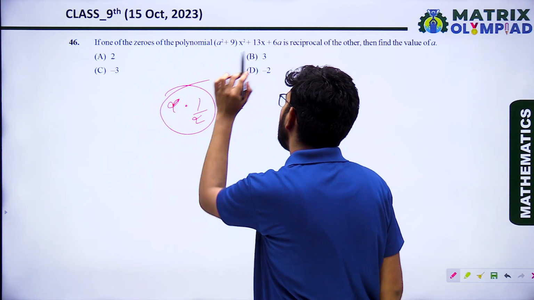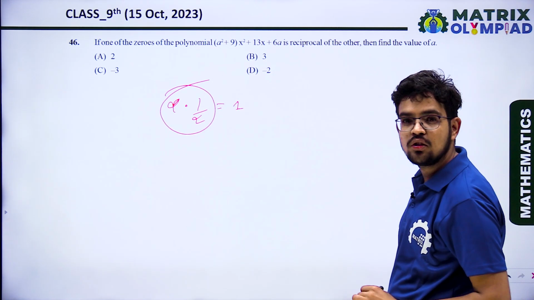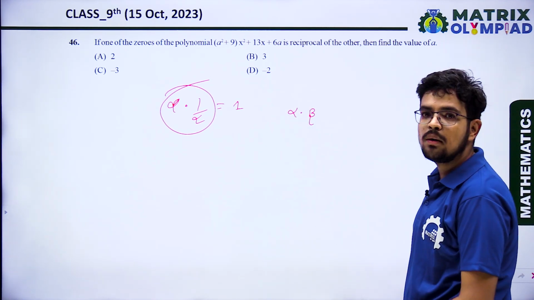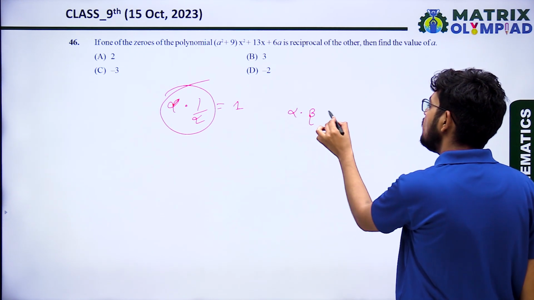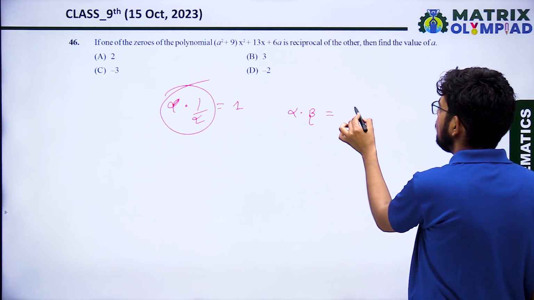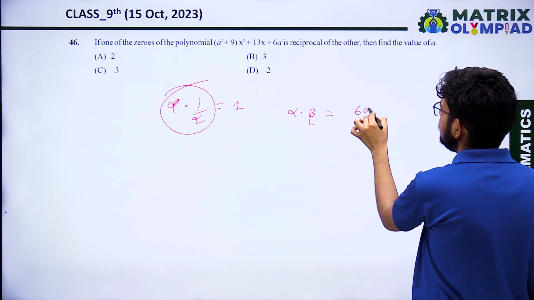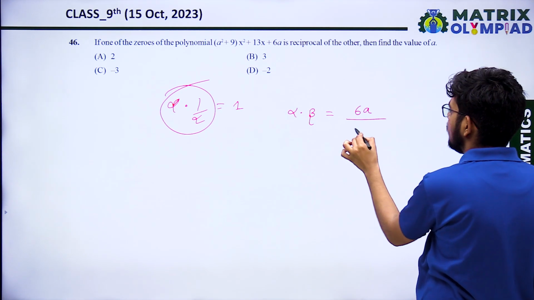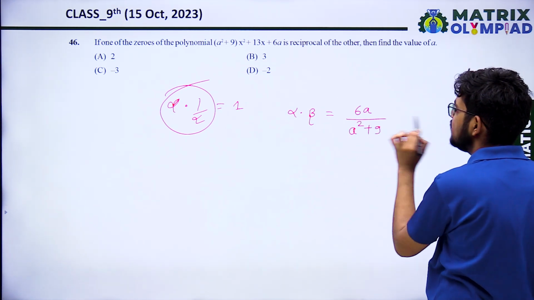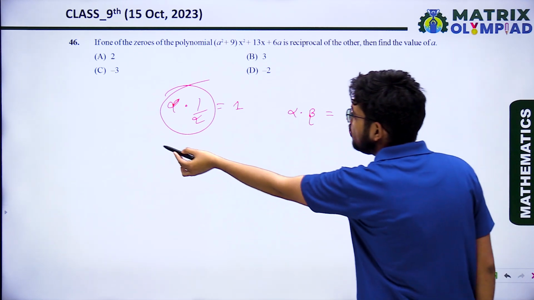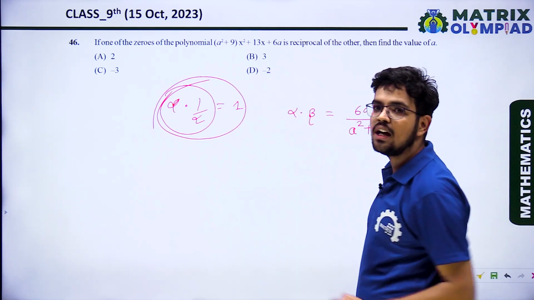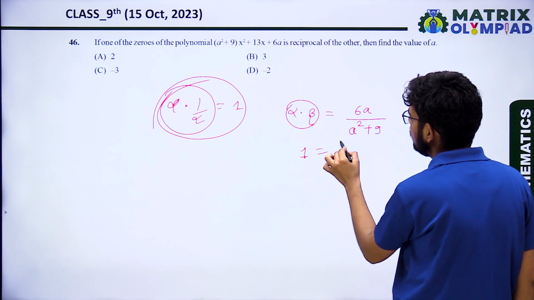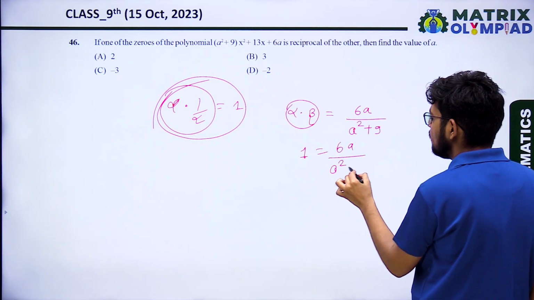And we know in any quadratic polynomial, if alpha and beta are zeros of the polynomial, then the product is always the constant upon the coefficient of x square. What is the constant? 6a upon the coefficient of x square. The coefficient of x square is a square plus 9. And what is the product according to that? The product is 1. So it means alpha times beta is equal to 1, equal to 6a upon a square plus 9.